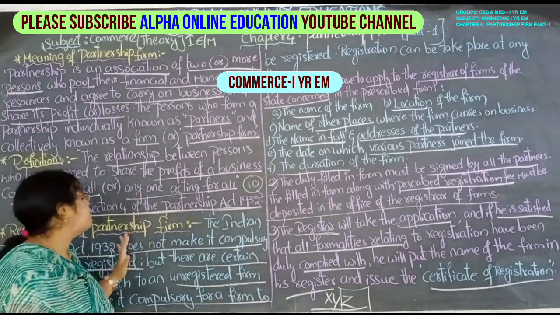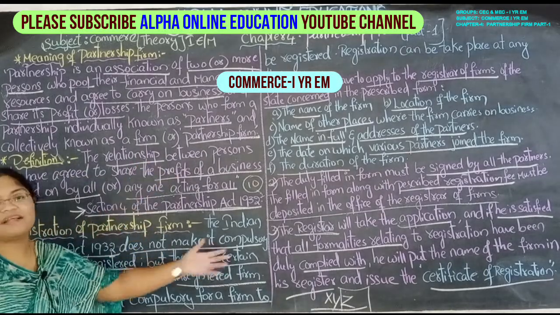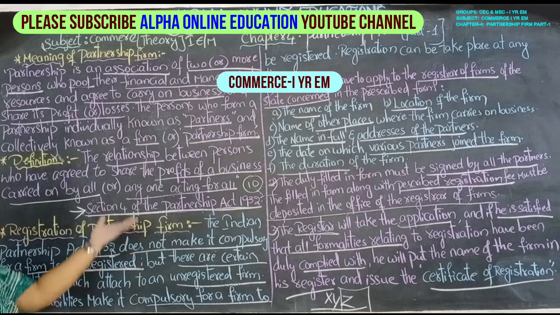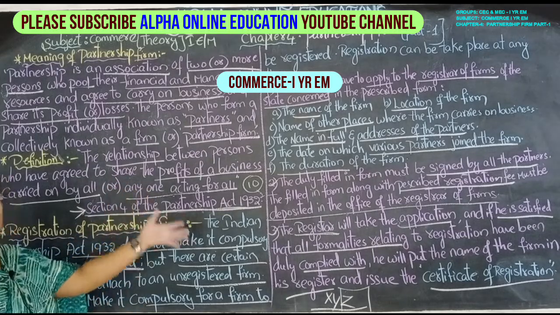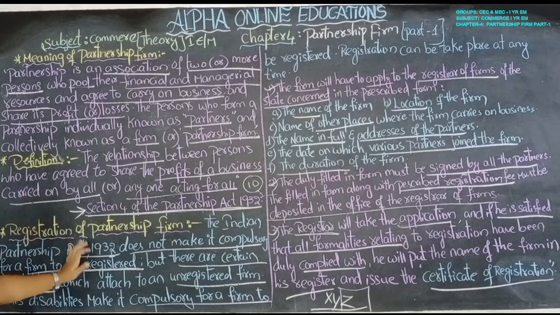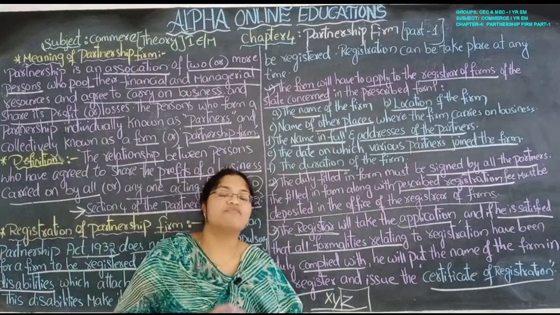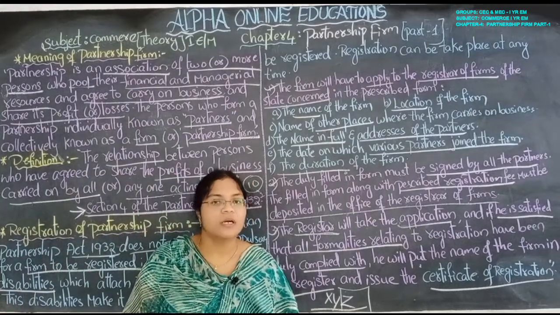So this is about the registration of a partnership firm. It is done very simply, there are no many formalities, very simple formalities. This is about the meaning, definition and registration of a partnership firm. Let us meet in another session with a new topic, the features of the partnership firm.